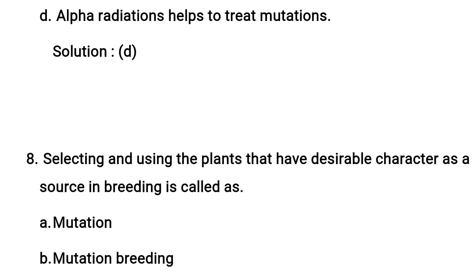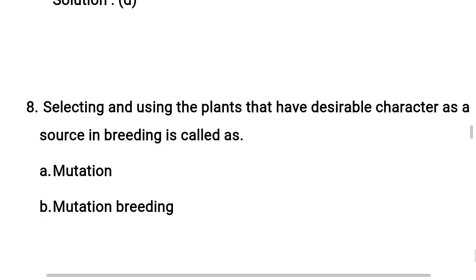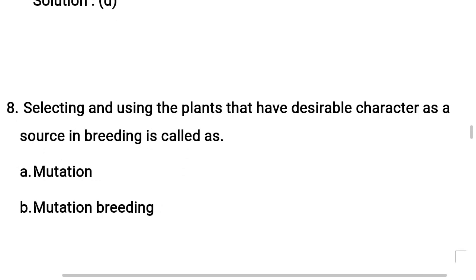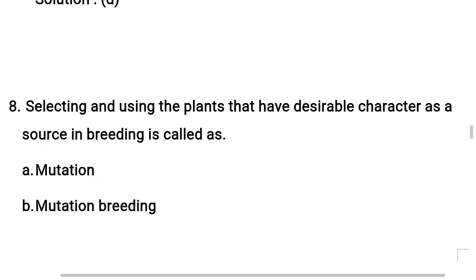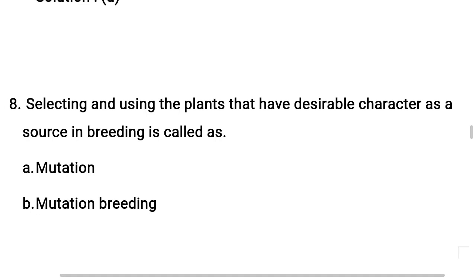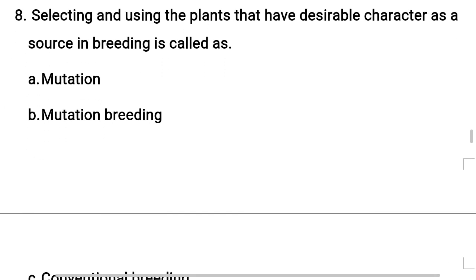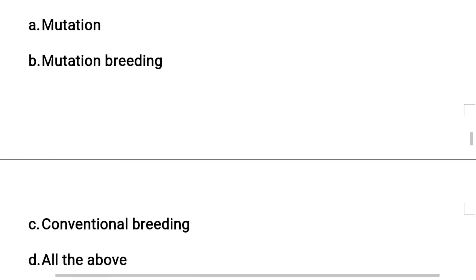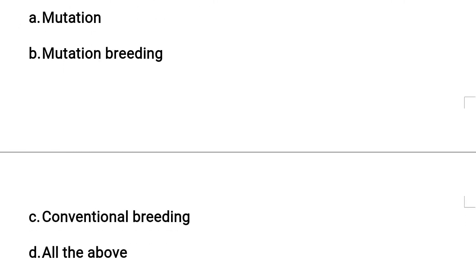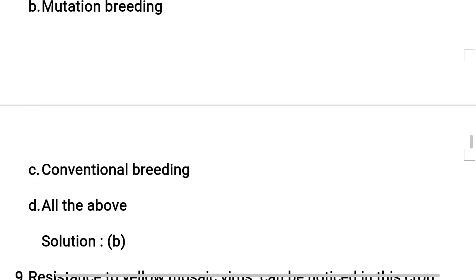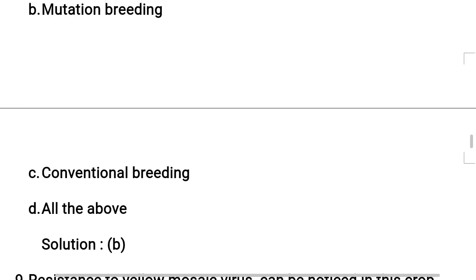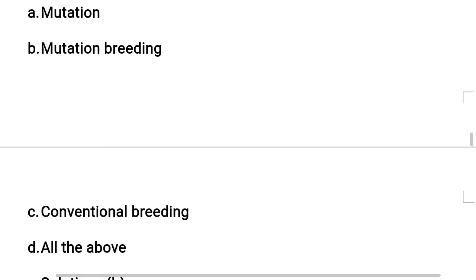Now moving to 8th question. Selecting and using the plants that have desirable characters as a source in breeding is called as option A, mutation, option B, mutation breeding, option C, conventional breeding, option D, all the above. The correct answer for this question is option B, mutation breeding.